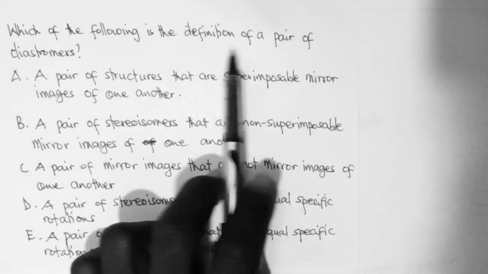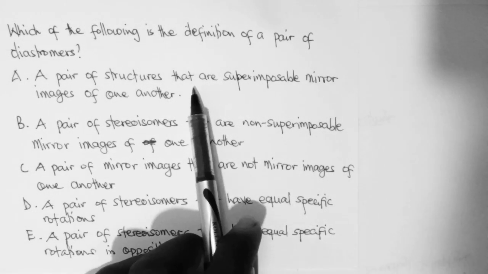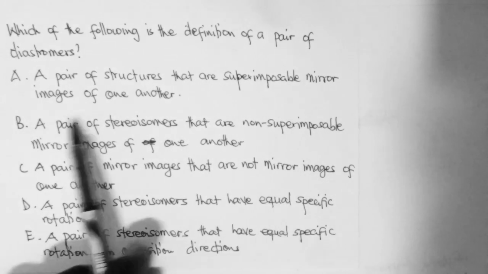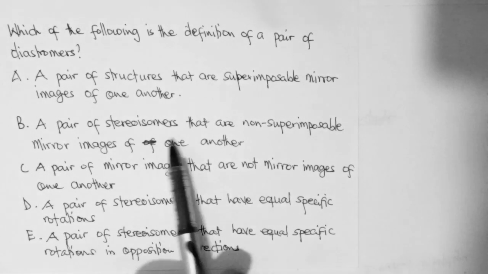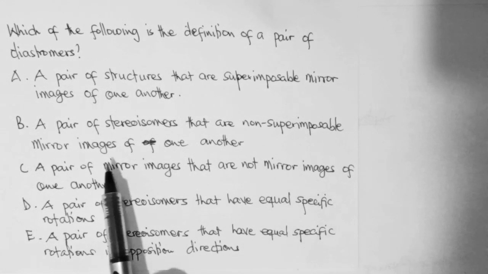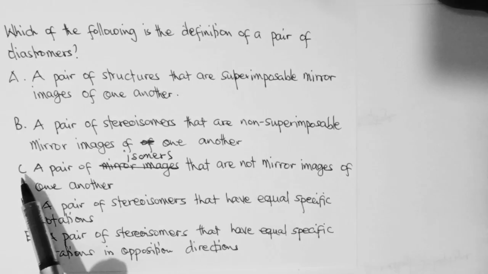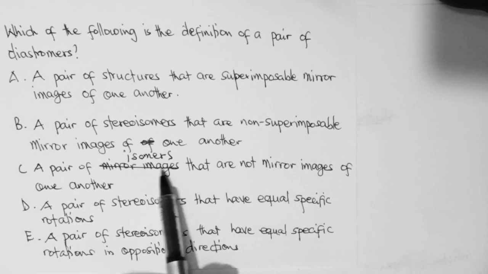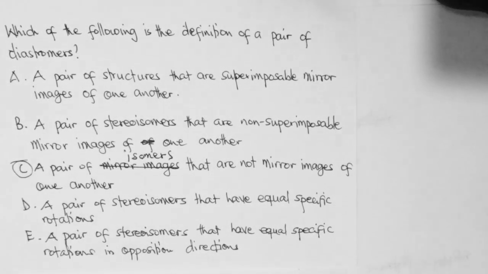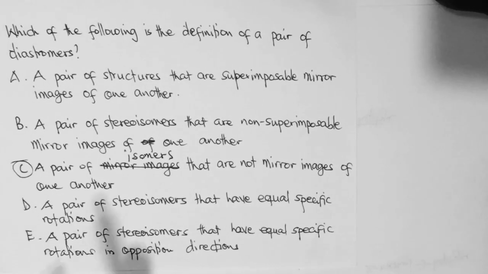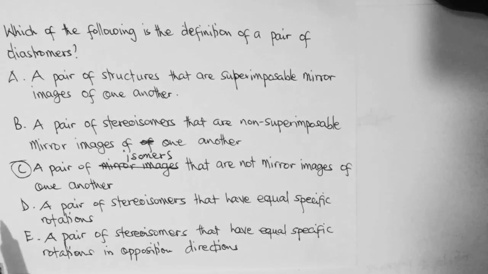Which of the following is the definition of a pair of diastereomers? A, a pair of structures that are superimposable mirror images of one another. That is not true. B, a pair of stereoisomers that are non-superimposable mirror images of one another. This is also not true. And C, a pair of isomers that are not mirror images of one another. So C is the actual definition of diastereomers. They are isomers, but they are not mirror images of one another.